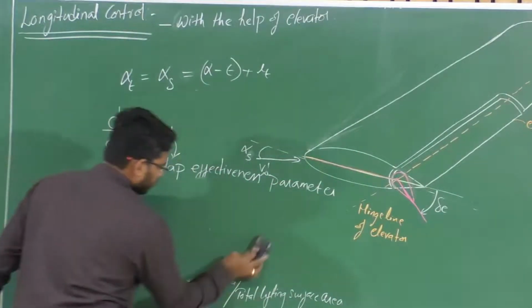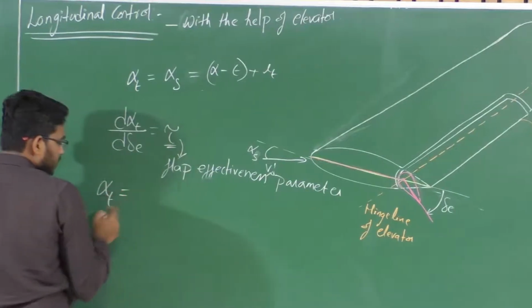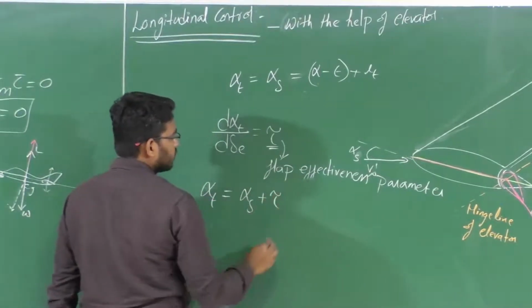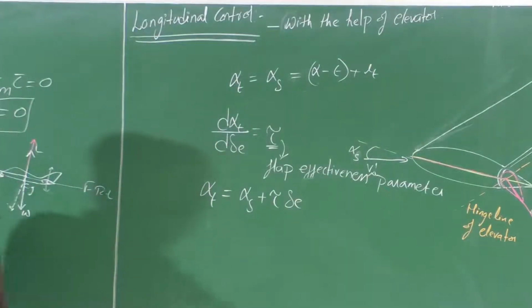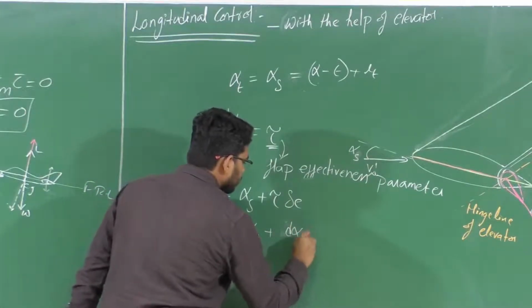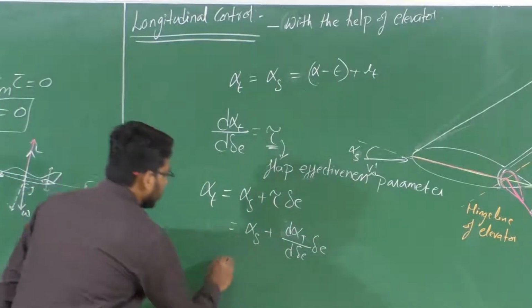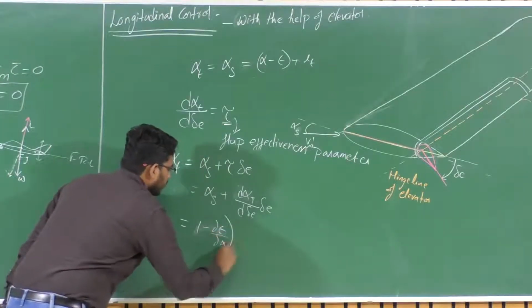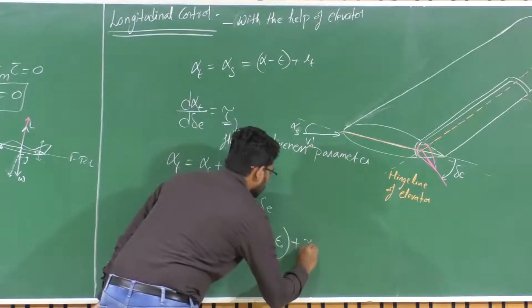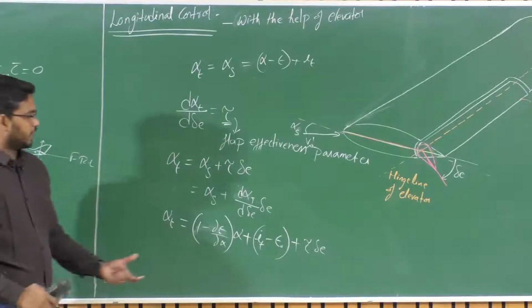Now when there is an elevator deflection, the tail angle of attack will be a function of this parameter tau times delta E. So alpha t equals alpha s plus dou alpha of tail by d delta E times delta E. Where alpha s is still (1 minus dou epsilon upon dou alpha) times alpha plus i_t minus epsilon naught, plus tau times delta E. This is the angle of attack at the tail when there is an elevator deflection.